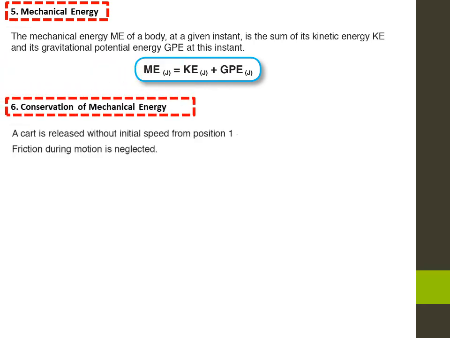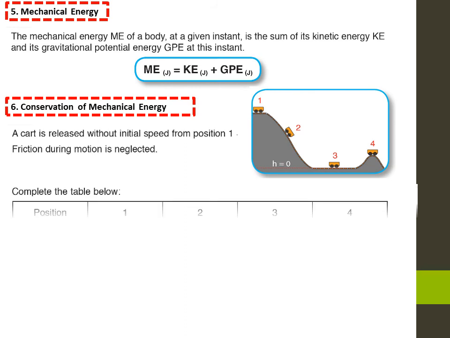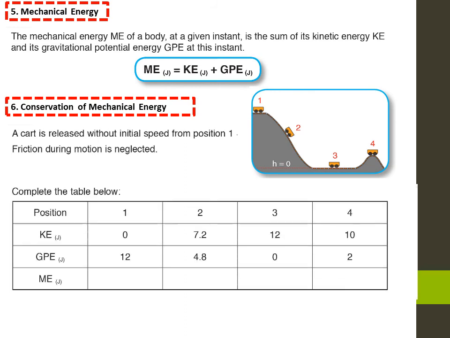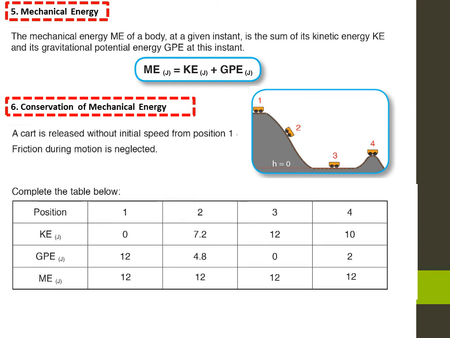Conservation of mechanical energy. A cart is released without initial speed from position 1. Friction during motion is neglected. The cart possesses gravitational potential energy in position 1, kinetic energy in position 3, kinetic and gravitational energies in positions 2 and 4. Let's complete the following table and find the mechanical energy for each position.